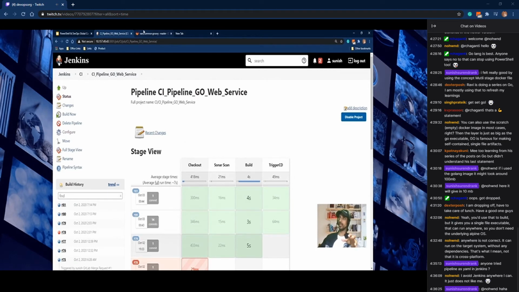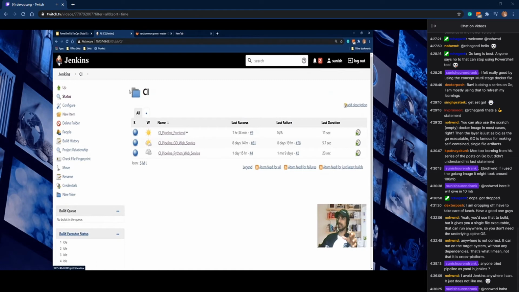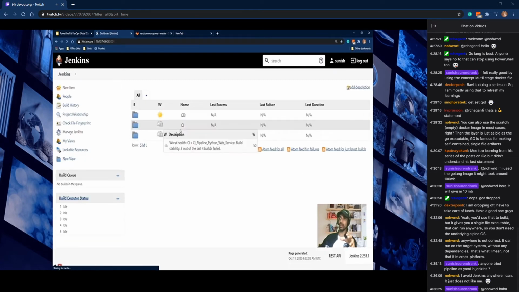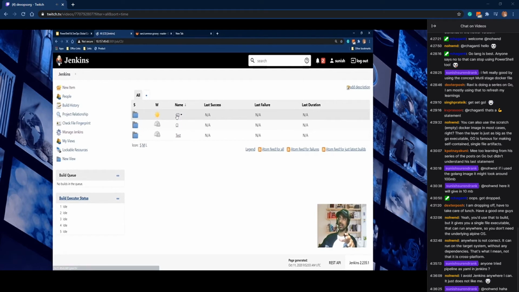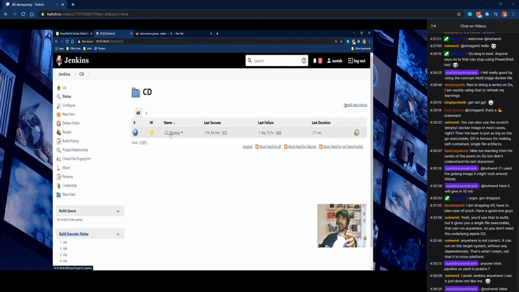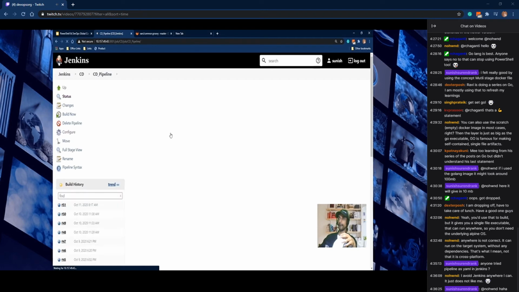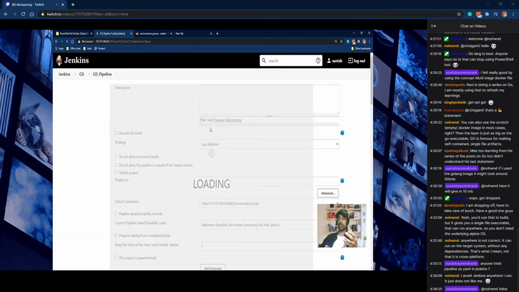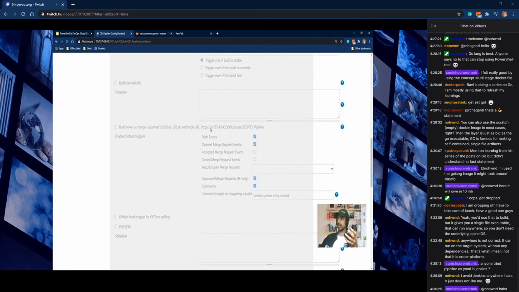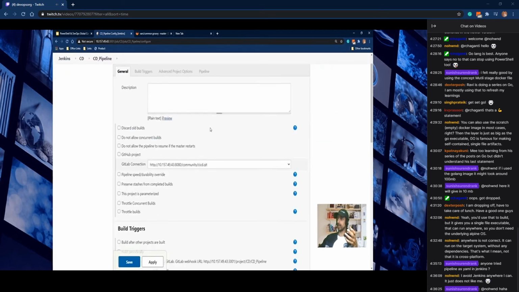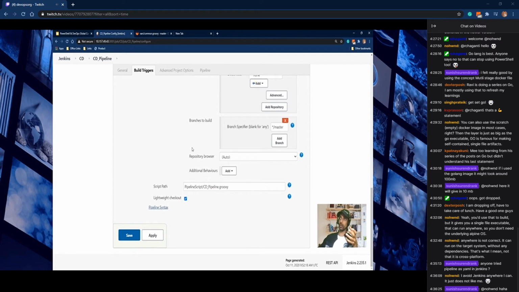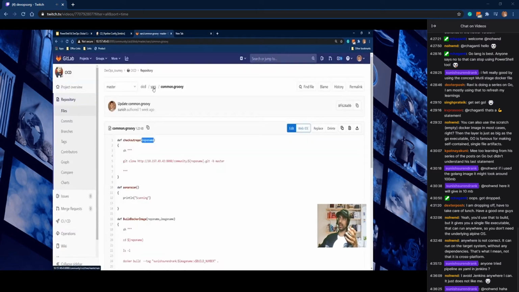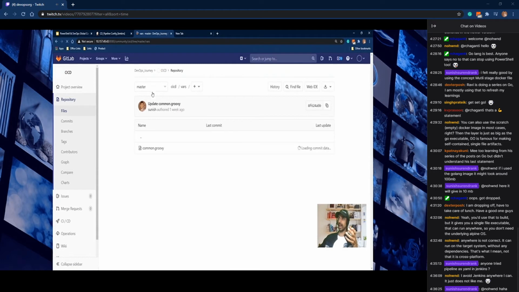Coming to the CD part, let's go and see the CD pipeline. I kept it in a different folder itself, so it is easy for managing. That's why I'm using this kind of logic. This CD pipeline also will be pointing to one of the Groovy scripts. Here it is pointing to the script called cd pipeline dot groovy. Let's go and explore what logic that particular CD pipeline actually has.